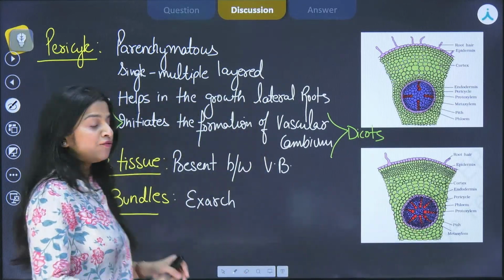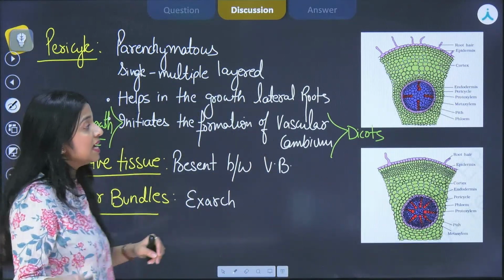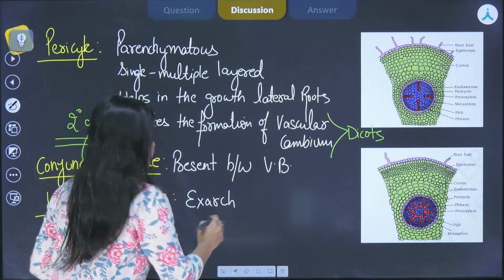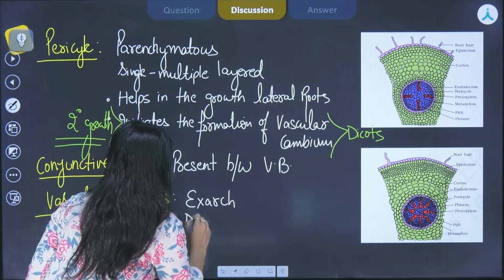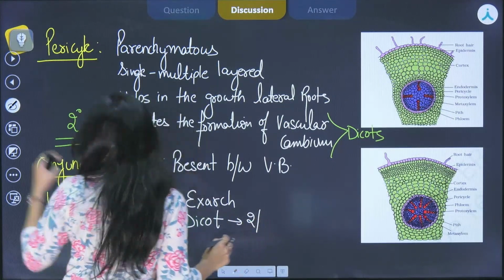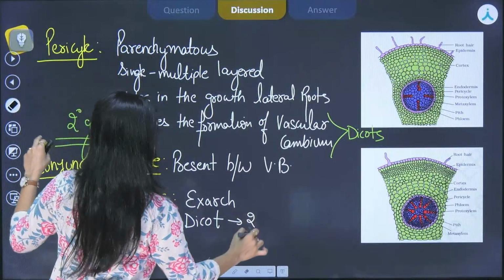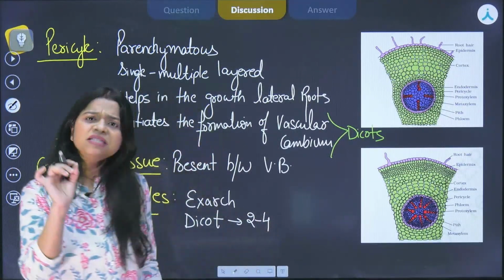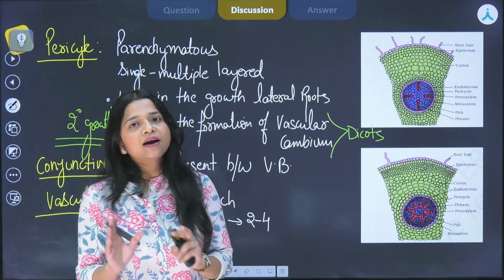But if we are taking up the next one, that is the number of vascular bundles. In case of dicot root, the number of vascular bundles is 2 to 4. They can be 6 also, but generally they are 2 to 4.